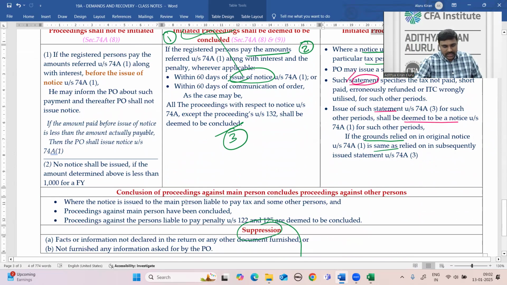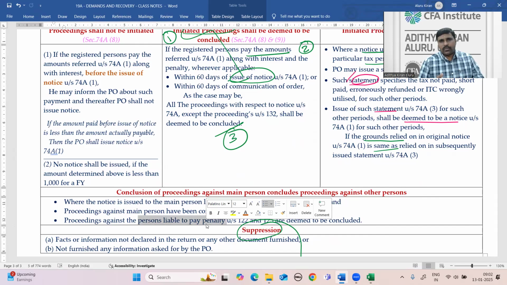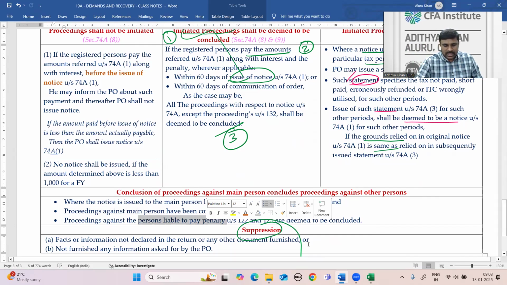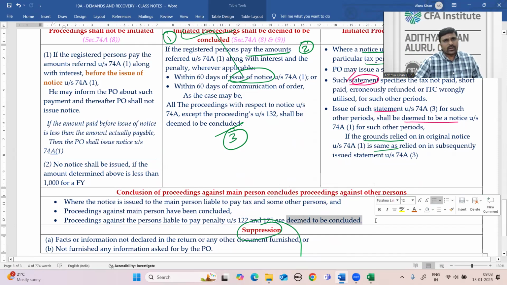Next. If the proceedings are concluded against the main taxable person, say for example a firm or a company, the proceedings are deemed to be concluded against other persons also, like partners in case of a partnership firm, and directors in case of a company. If the proceedings against the company are concluded, proceedings against the directors are also deemed to be concluded. That is a logical case. If there is no case for the main person, obviously the incidental person is also exempted.